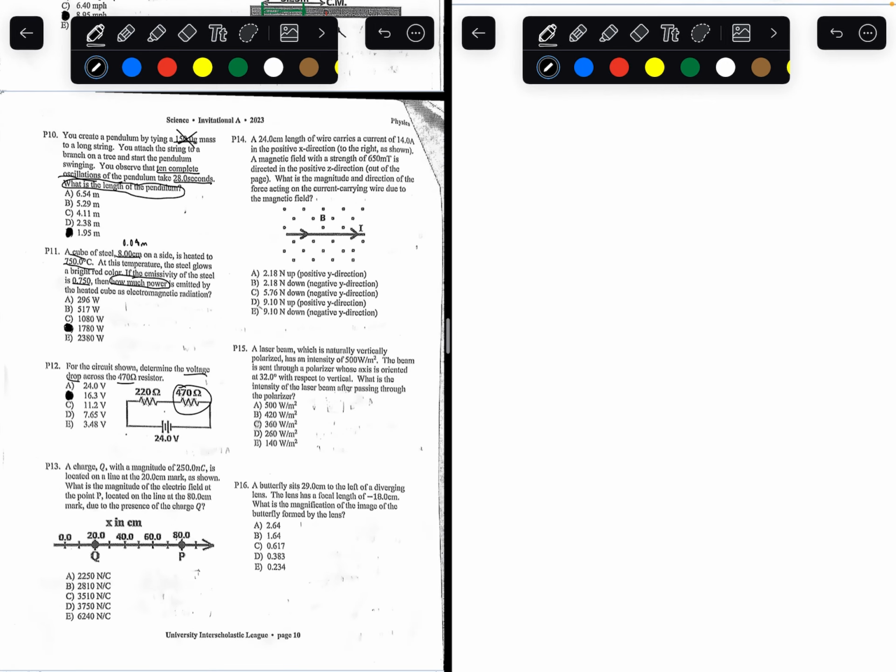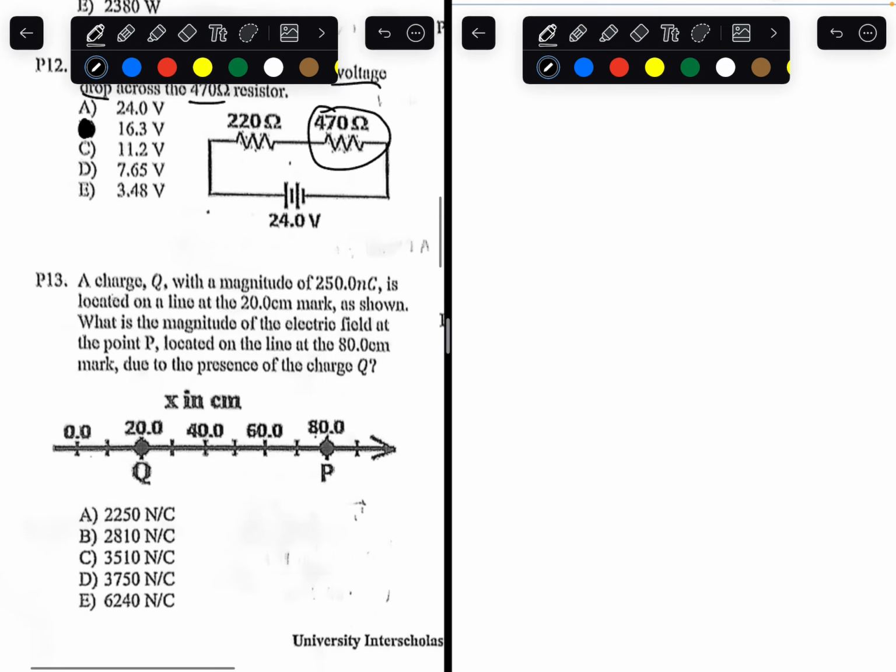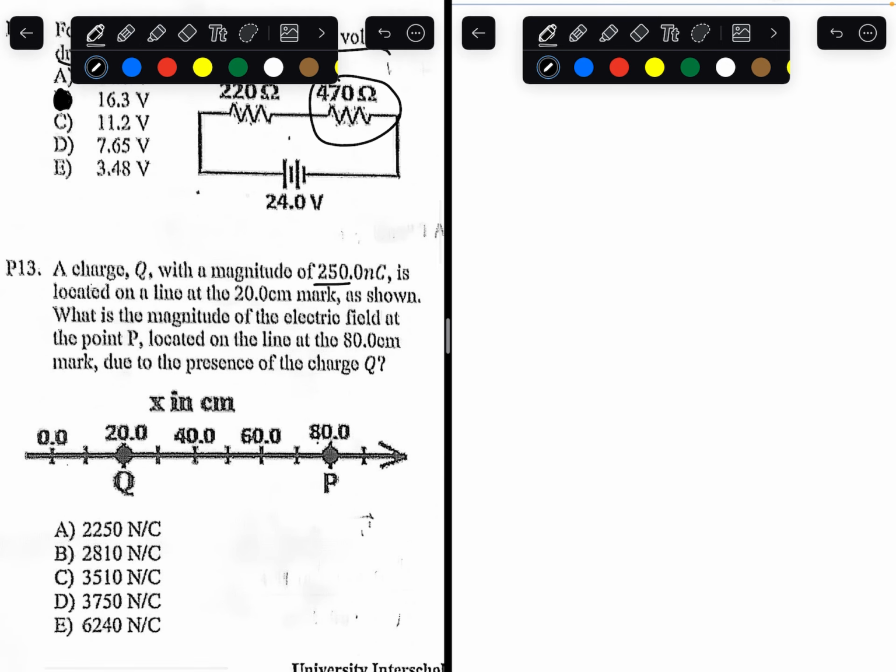Number 13. A charge Q with the magnitude of 250 nanocoulombs is located on a line at the 20 centimeter mark, as shown. What is the magnitude of the electric field at point P, located on a line at the 80 centimeter mark, due to the presence of charge Q? The formula for an electric field is equal to the electric force divided by the charge.